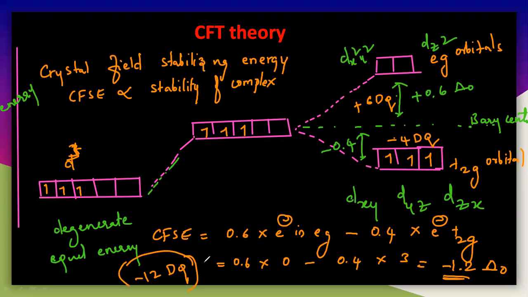So this is the CFSE calculation for the octahedral complex. This is completely about the crystal field splitting diagram and crystal field stabilization energy for the octahedral complex. You can also try to calculate the CFSE for the tetrahedral. For the tetrahedral, the crystal field splitting diagram is completely different.